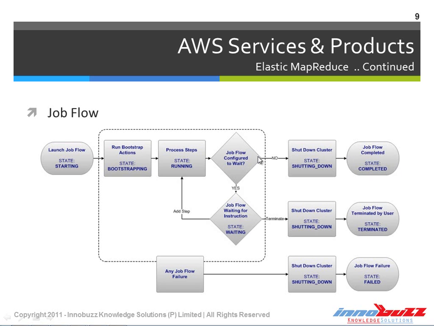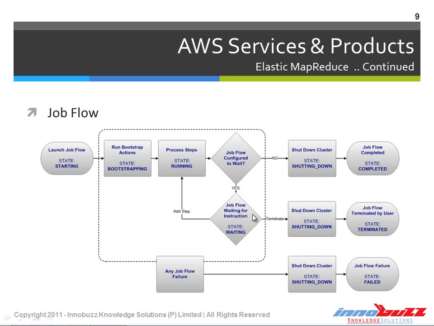And if it is designed to work in such a way where it has to wait for another data, in case we are combining the data, or we are working with two or more or a number of input sequences, it waits for another data, and when it gets the data, it starts processing again, and it completes the output file, and it gives it to the S3 as we discussed before.